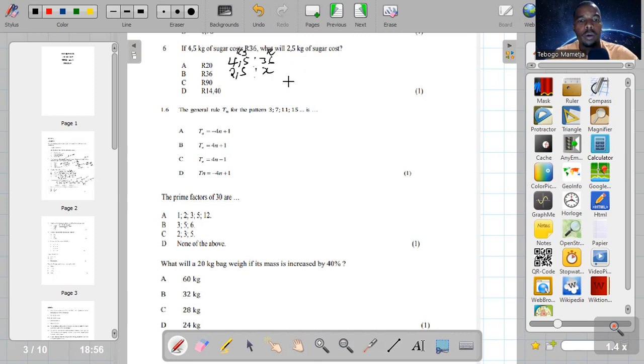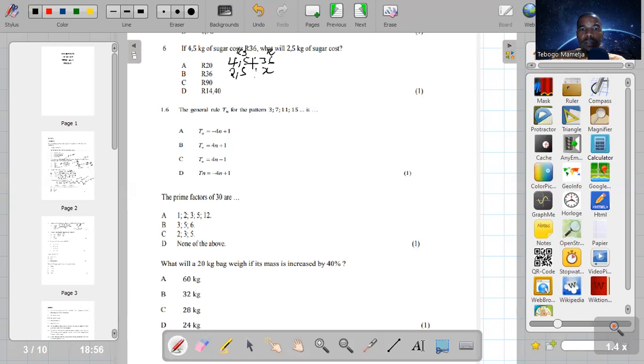So we don't know what it will cost, hence I put X there. So you can use ratios to solve that one. If 4.5 is to 36, then 2.5 is to X. How can you solve for X, which is going to be the cost in rands of 2.5 kg of sugar?